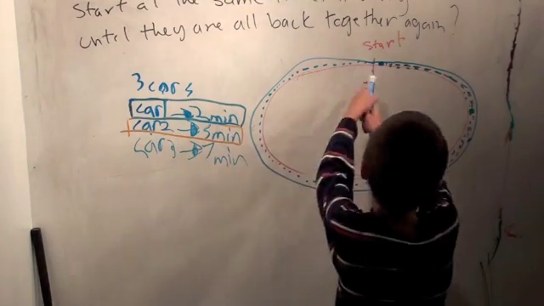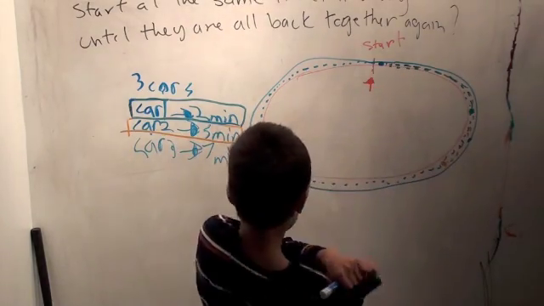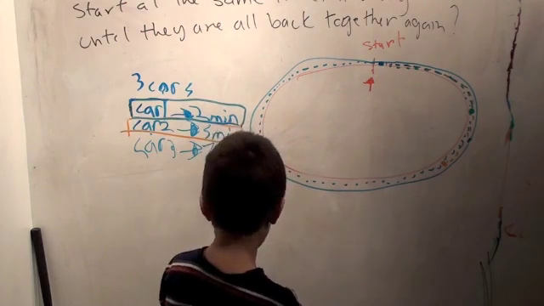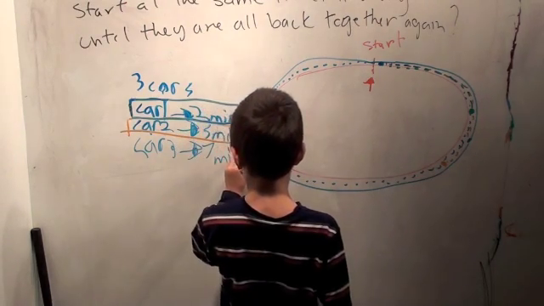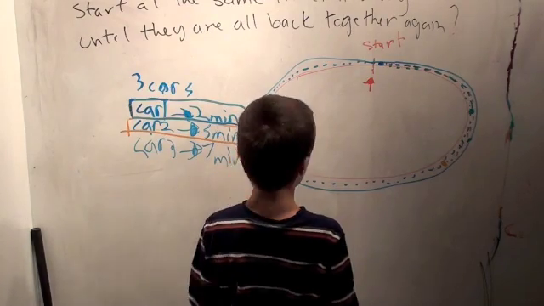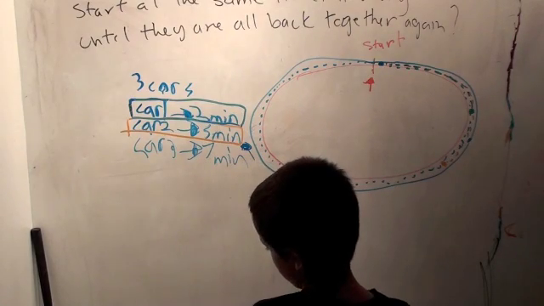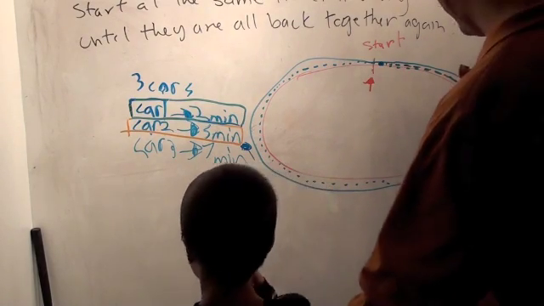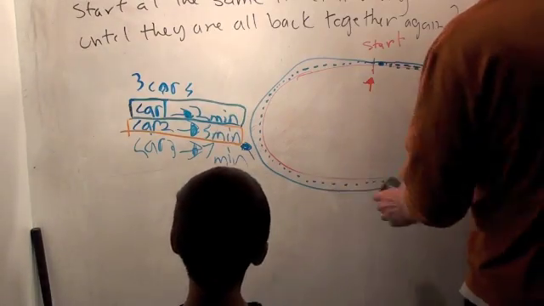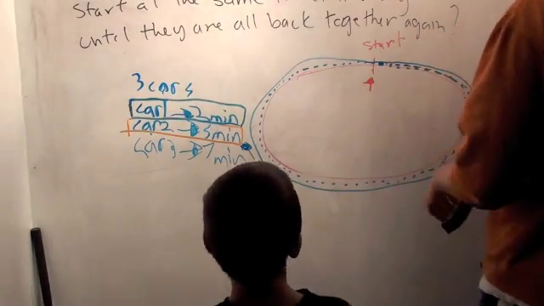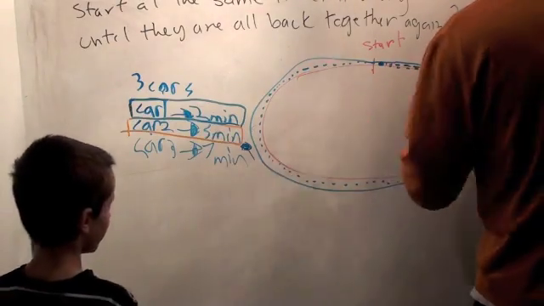We know car 1 goes around in 2 minutes. Car 2 goes around in 5 minutes. Okay, so maybe you want to make a chart of when they're at the start line again? Yeah. Okay. So let's erase. You want to erase the track, or you want to make the chart in the track? Chart in the track. Okay, chart in the track.